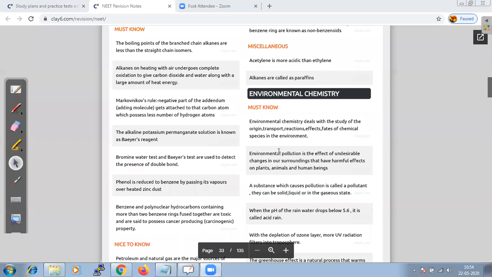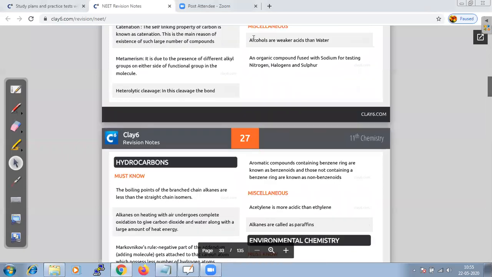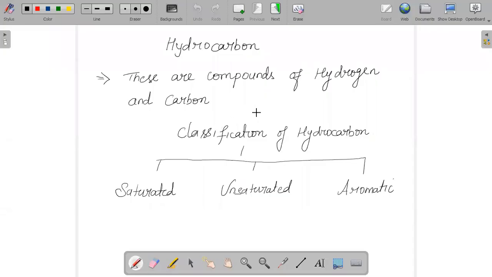So when we are speaking about hydrocarbons, what are hydrocarbons? These are the compounds of hydrogen and carbon, and we can derive other compounds from them by substituting hydrogen with some other groups.